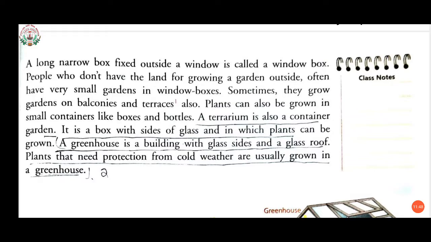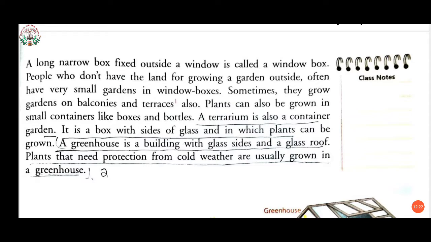Now, sometimes they grow gardens on balconies and terrace also. What is terrace, students? A gallery or a flat roof. So, those who don't have sufficient space use their windows, and also they grow plants on their balconies, and terrace also, that is their roof.